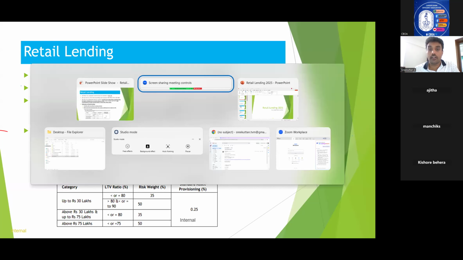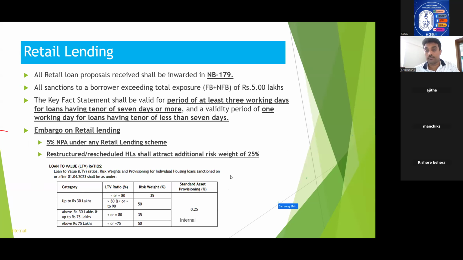It is PSR 71. PSR full form is periodical statutory returns, and PRR is periodical review returns.